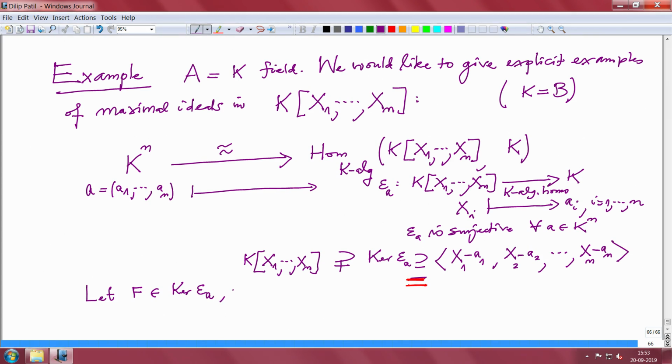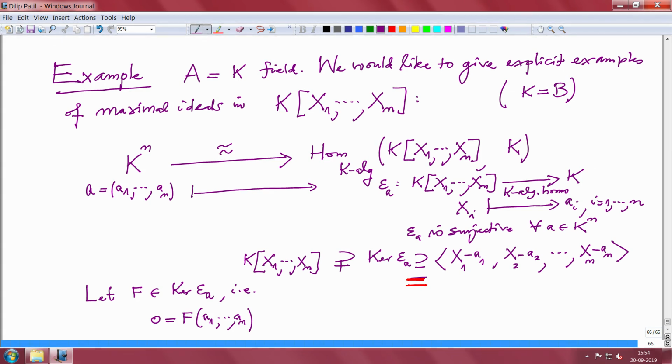So, that is, f of, when I substitute in f instead of the variables, this small a, which is a1 to an, it is equal to 0, because f is in the kernel. On the other hand, f is a polynomial function, therefore a continuous function.